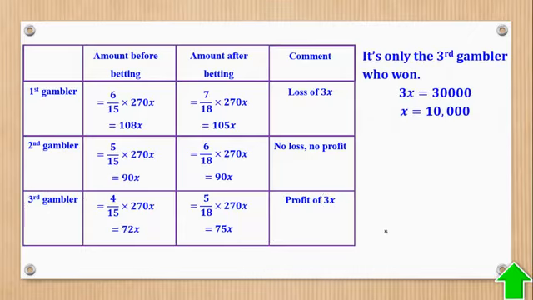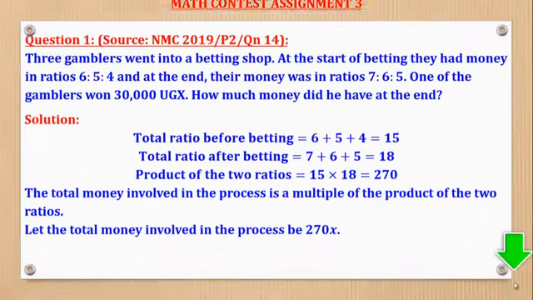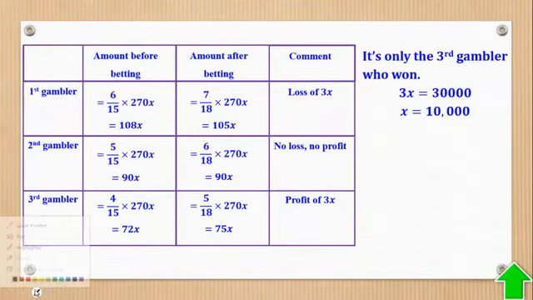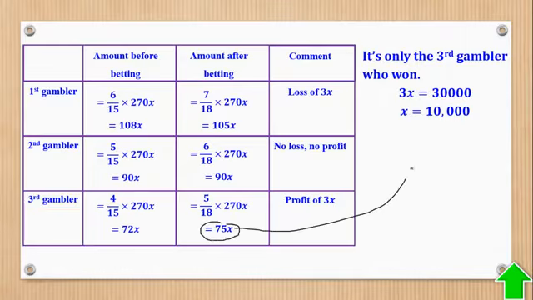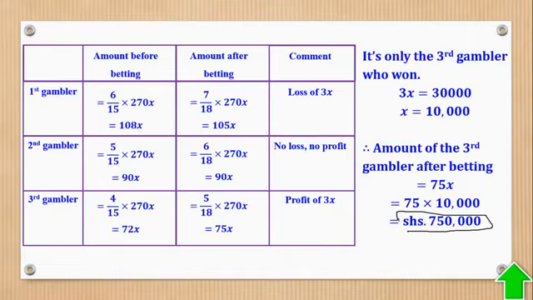After getting the value of x, they told us something in the question. They said, how much did he have at the end, the one who won. So we shall come and say at the end, the amount he has corresponds to 75x. And the good thing, we know the value of x, meaning I can now get the amount at the end of the betting. Substitute for x and use a calculator to come up with this. And basically, this is what they wanted.